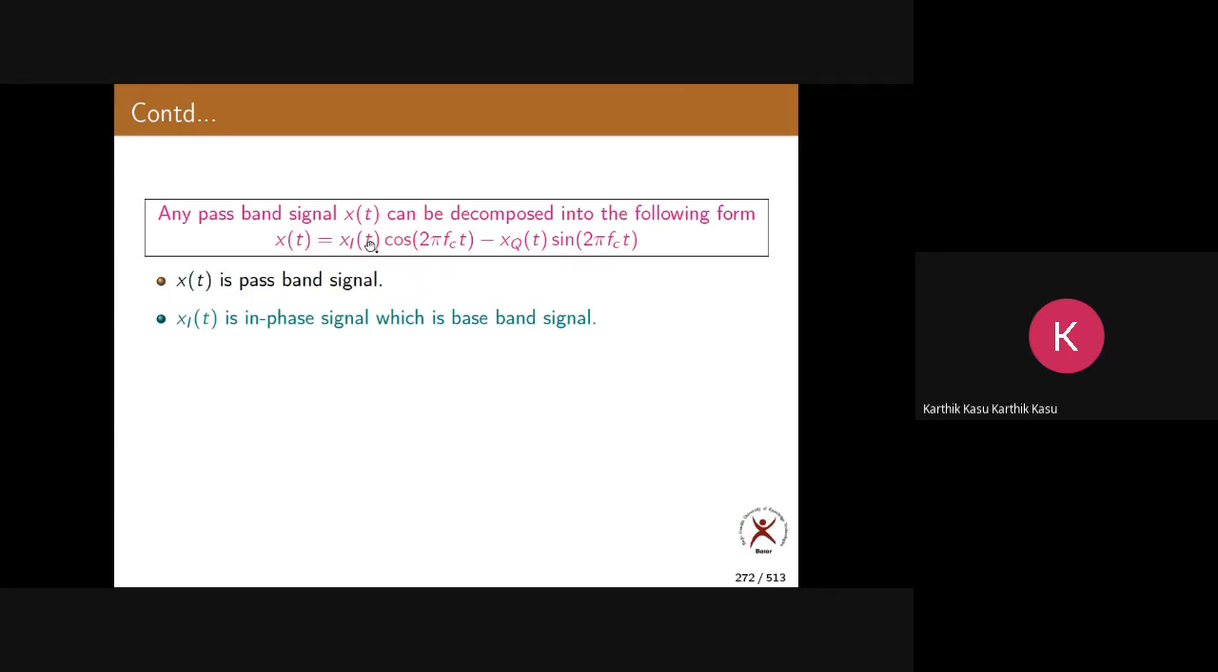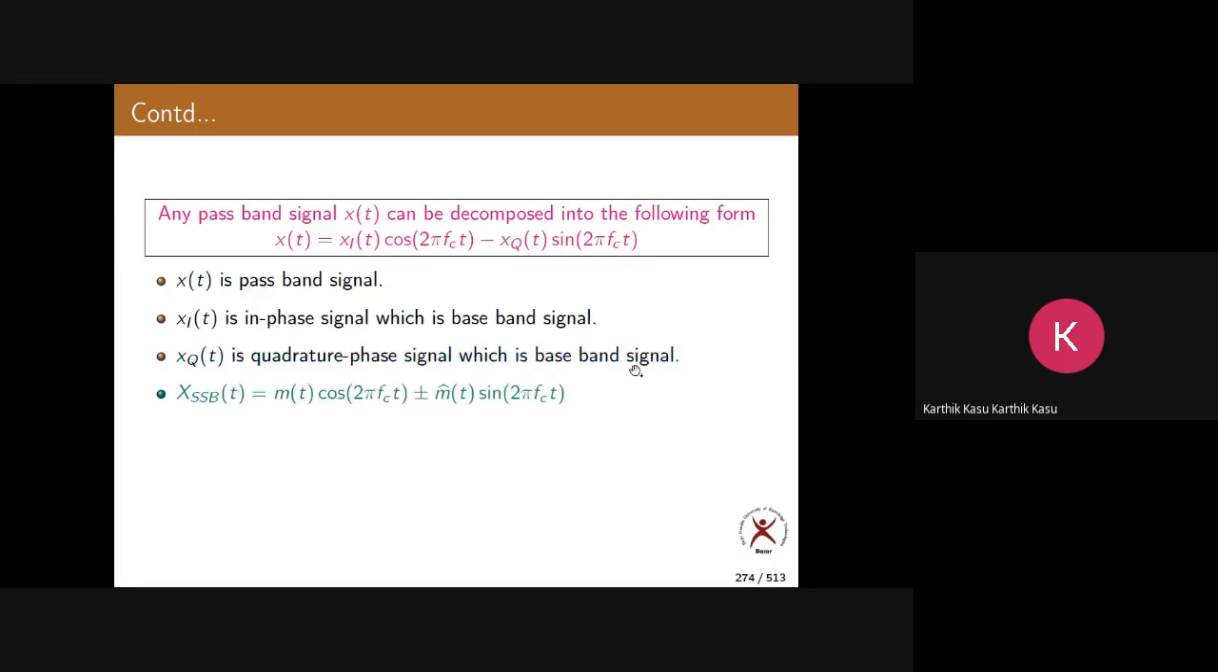Now what is x q of t called? The quadrature phase signal, which is also a baseband signal. Now please remember this equation: x of t equal to x I of t, called the in phase signal, cos 2 pi f c t, minus x q of t, called the quadrature phase signal, sin 2 pi f c t. Here x of t is a passband signal, whereas x I of t and x q of t are baseband signals. So that is the logic.